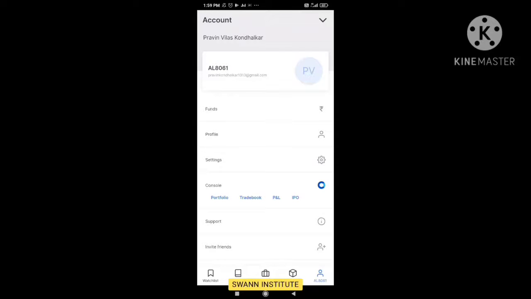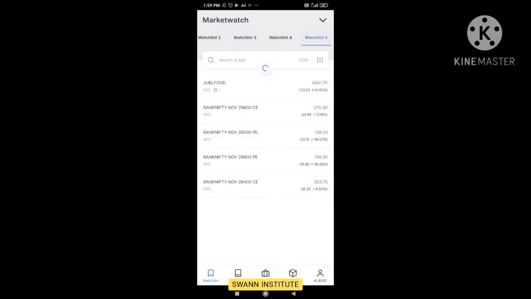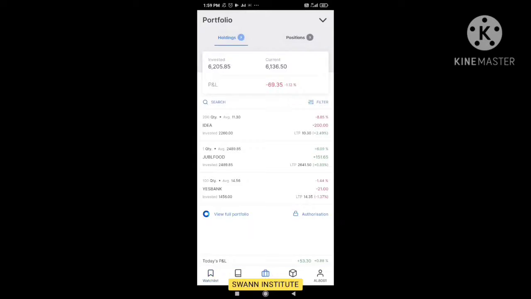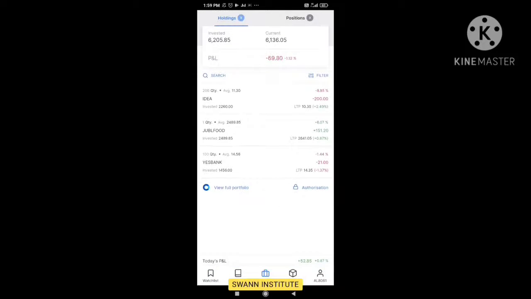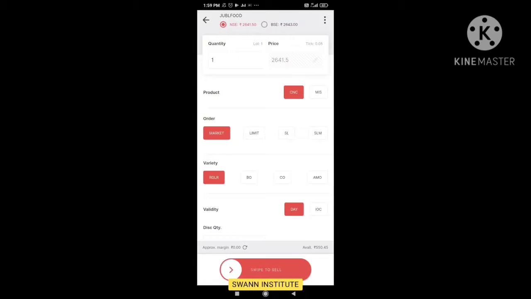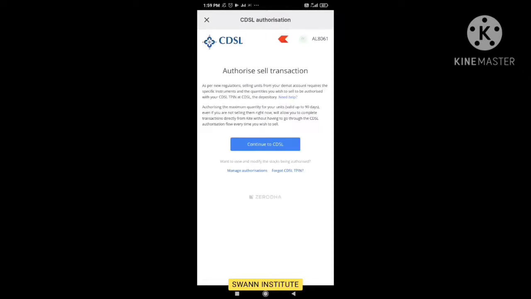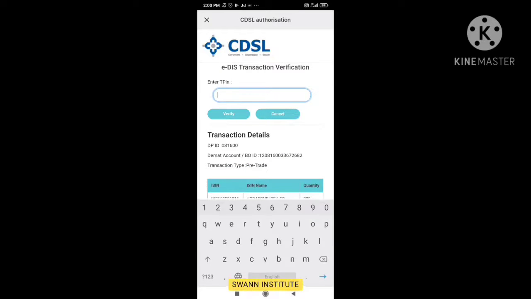So here it is. Now we are going to attempt one more time to exit my shares. So let's come to my holding page. Here you can find my shares, already explained. Jubilant Food, I am having one share. So I am going to attempt the sell. Click on the sell. Again it is asking for authorization. So you have to authorize that. You can click on the continue. Now it is asking to continue to CDSL. Yes, I continue with the CDSL because we have the TPIN, right? So now it is asking for the CDSL TPIN, which we received on our mobile number, right?